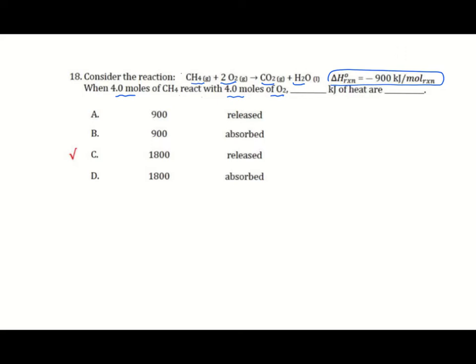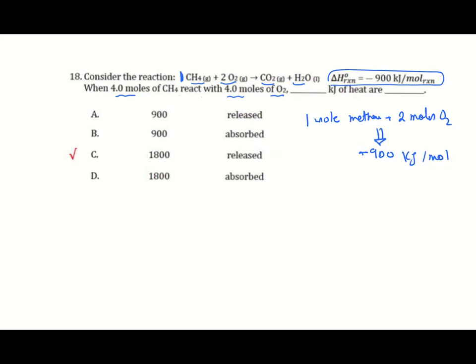Here I have 1 mole of methane burned in 2 moles of oxygen, so 1 mole methane reacts with 2 moles of oxygen to give 900 kilojoule per mole.